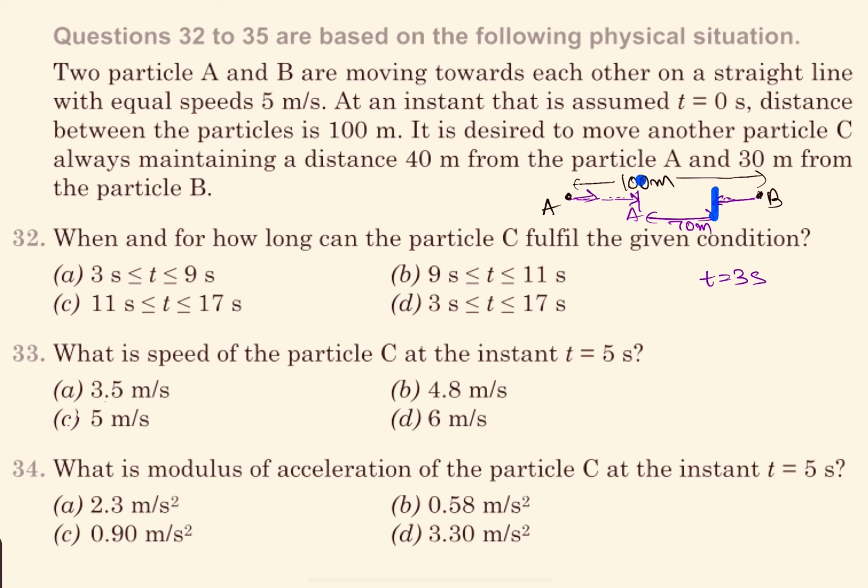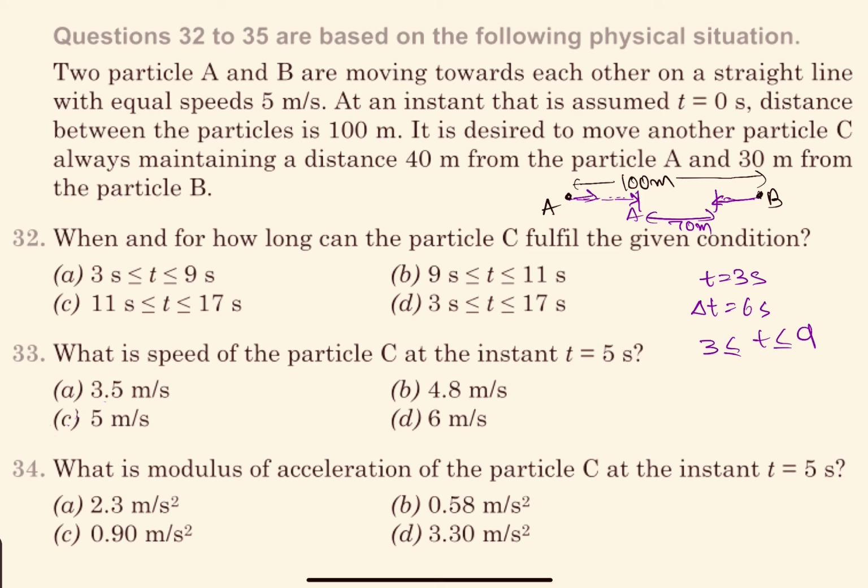So, this is 70 meter right now. This is moving with 5. This is also moving with 5. So, you can say relative speed is equal to 10. So the separation between them will become 10 after 6 more seconds, right? Right now it is 70. 60 meter more distance will be covered by both of them combined after a time of 6 seconds. So that means till 9 seconds. So from 3 till 9 seconds, the separation between them will be in the desired range.